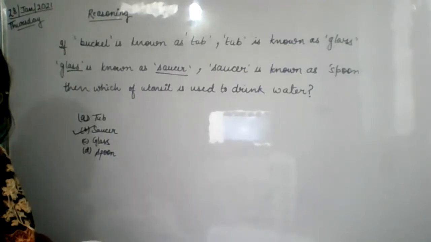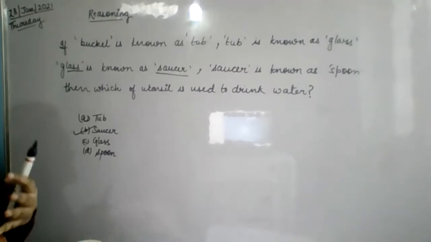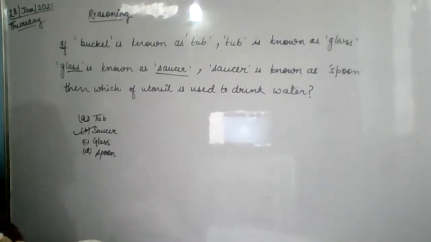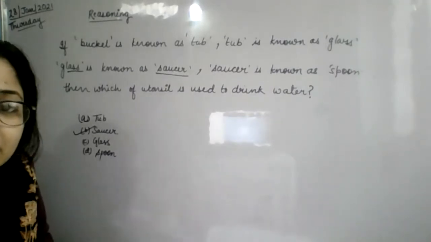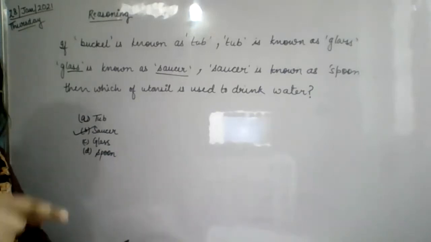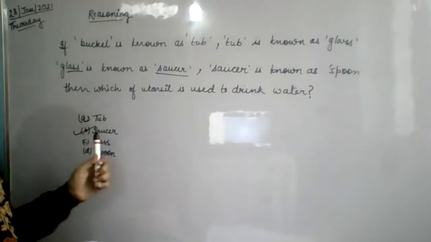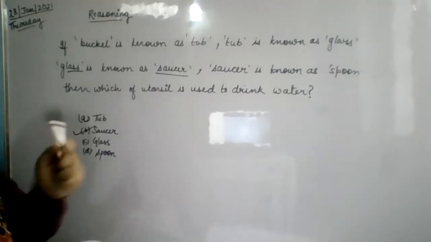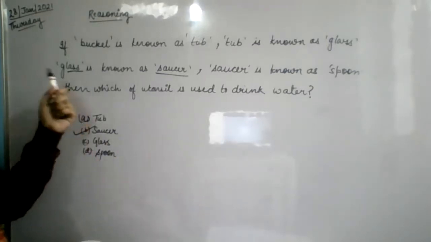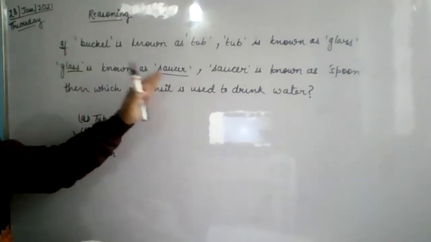Understood? Ma'am, means first we have to see the last line and think of the answer to the last line. Yes, beta. You have to see what they are asking about. Everyone knows the answer to what they are asking about. That is a very easy answer. But if you take glass over here, you will be wrong, because glass is not known as glass here. Glass is known as saucer here.